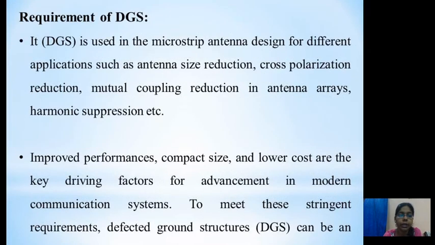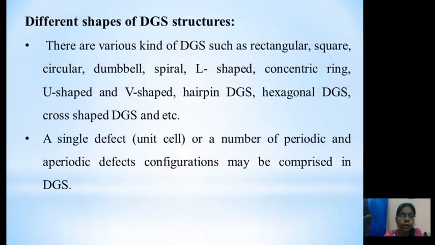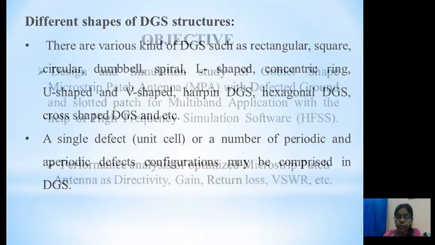Requirement of DGS. It is used for size reduction, cross polarization reduction, mutual coupling reduction, and antenna arrays. It is used for improved performance, compact size, and lower cost. There are different shapes of defected ground structures: rectangular shape, square shape, circular shape, L shapes, concentric ring, hexagonal, and the defected ground structure is of two types: periodic or aperiodic defected configurations.